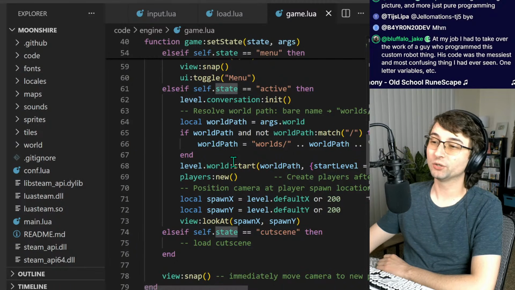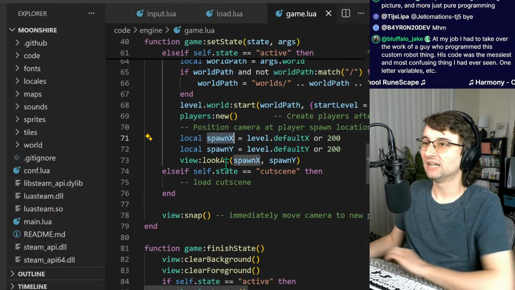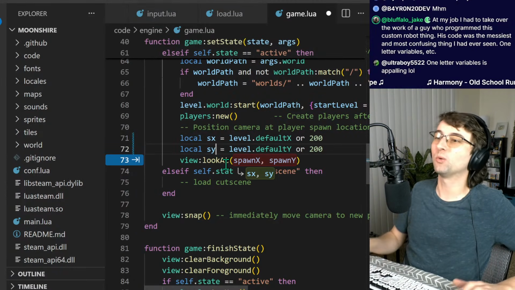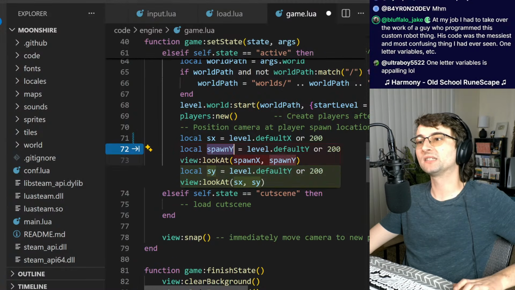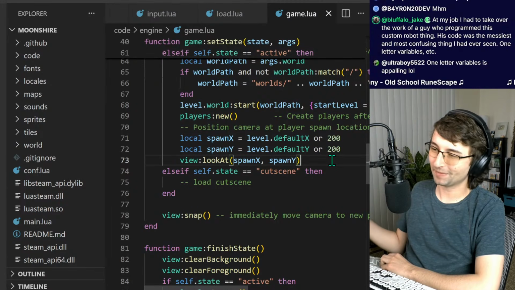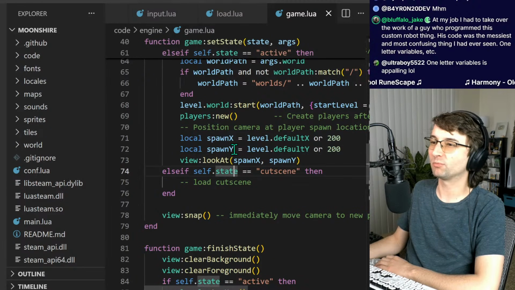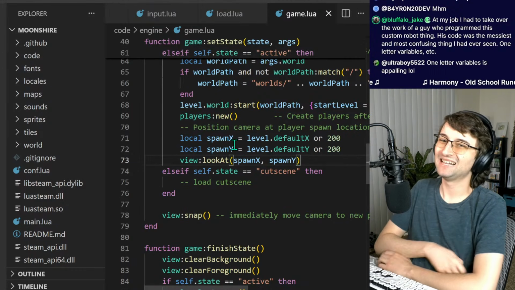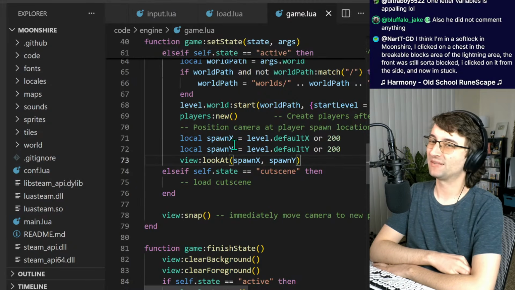If you're working on your own code base, it is tempting to say, instead of spawn x, I could have just called this XX, SX, and SY. And maybe to my brain that makes more sense. But spawn X and spawn Y is much more clear. And someone else who's working on my game will be able to see this and have much more clarity on what this variable is doing compared to if I just named it SX. That's just not helpful. He did not comment anything. Classic.